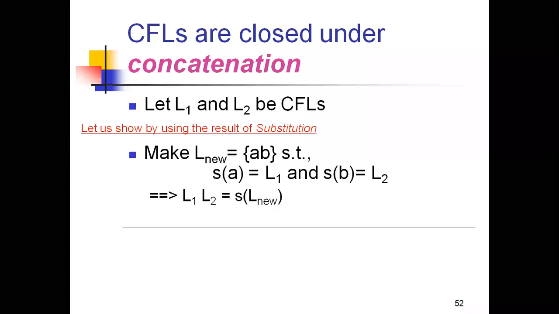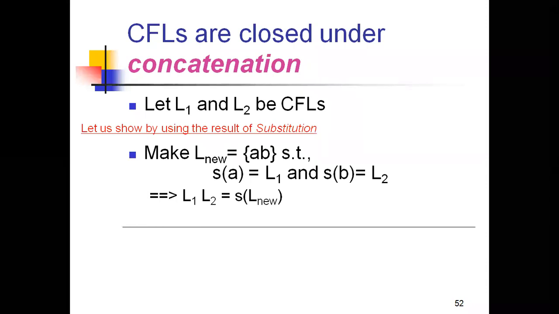Now the context free languages are closed under concatenation. If you know how to write the union L1 union L2, and how to represent the union operator, it is enough for proving the closure for context free languages. And now it is concatenation. Concatenation means L1 L2, right? You need to show that L1 L2 is equal to L2 L1.